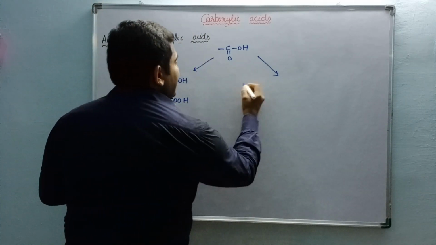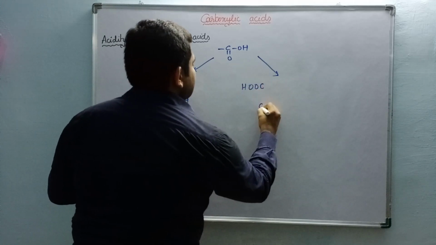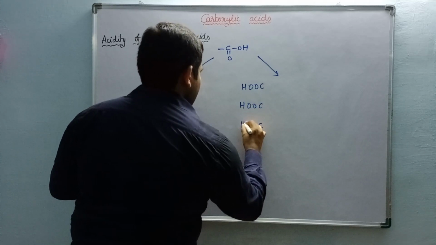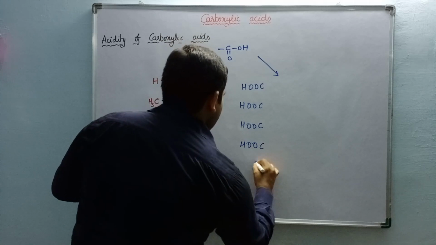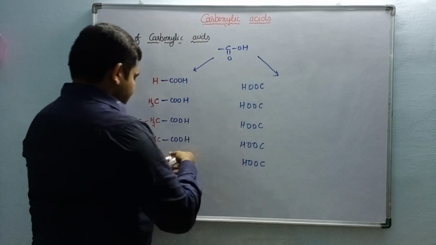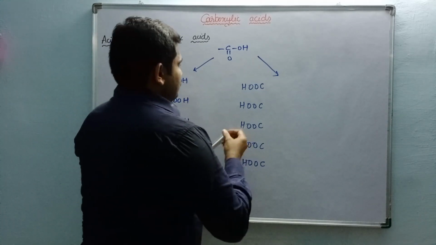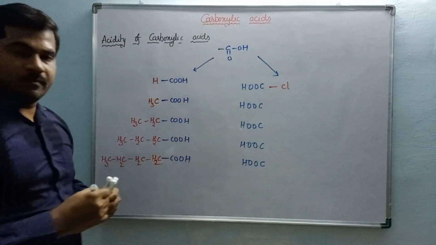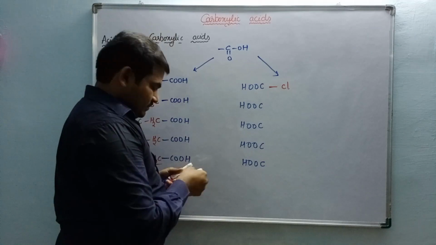Here I am going to take five more examples of carboxylic acids. Do you know what this is? It is none other than chloroformic acid.